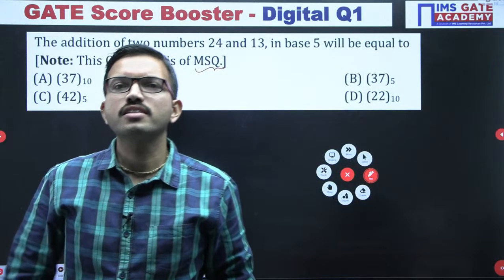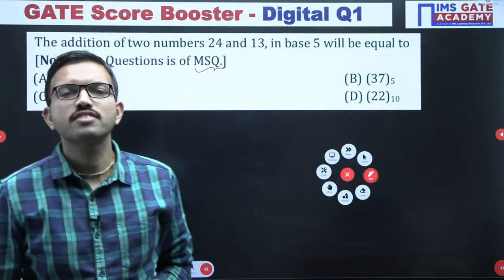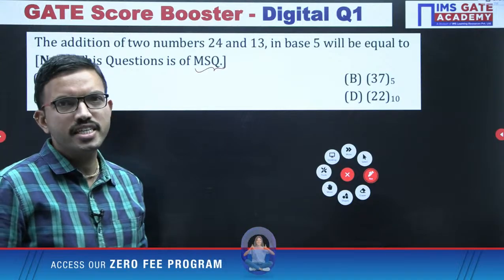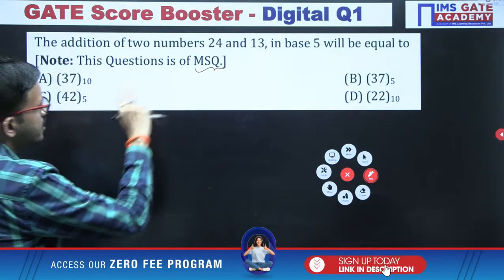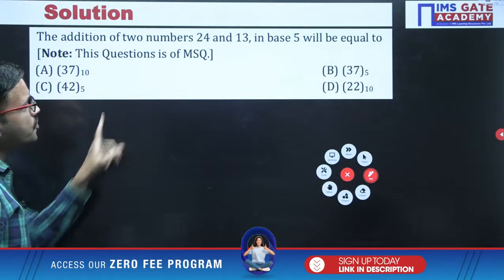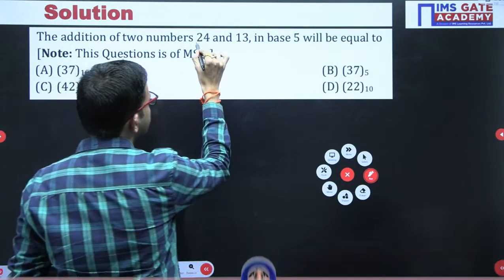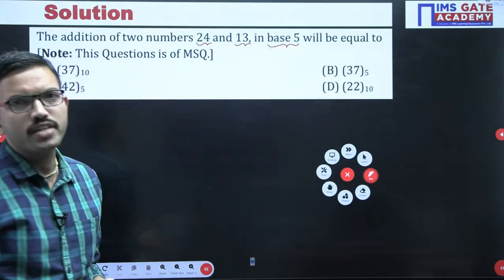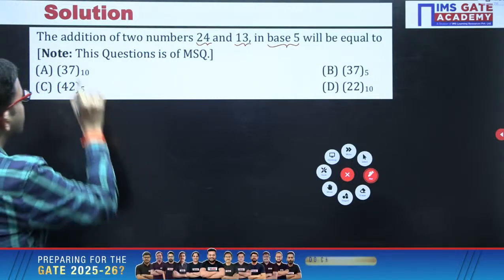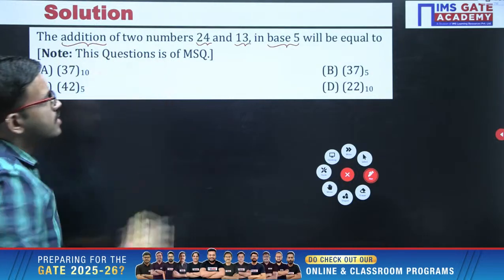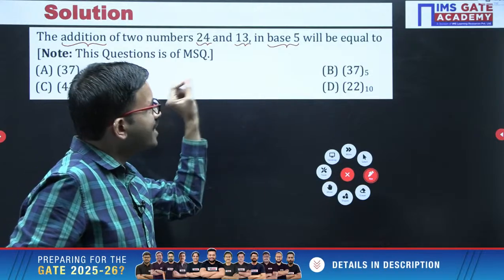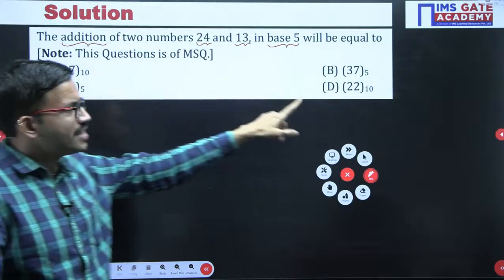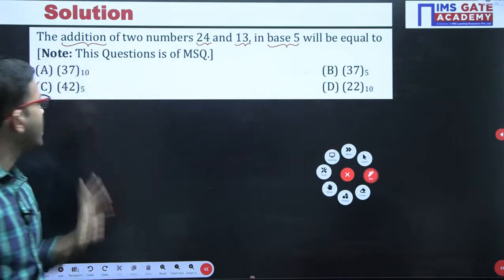Yes, very good Anish, very good Medha, Nagabhushan. All of you are getting correct answers. For this question, two choices are correct, C and D. See here, they have given two numbers, 24 and 13, and both numbers belong to base 5. Here you are supposed to perform the addition operation, that means the sum of these two numbers in base 5. In the choices, two are in the decimal number system and two are in base 5.